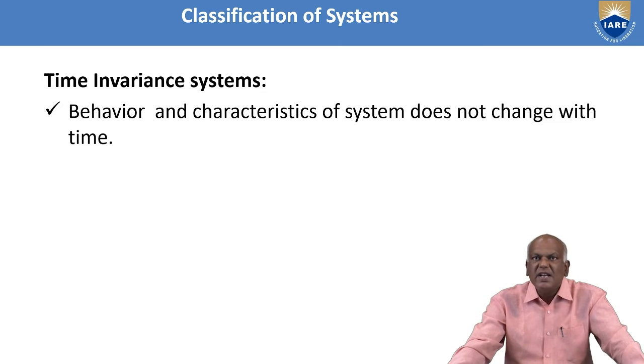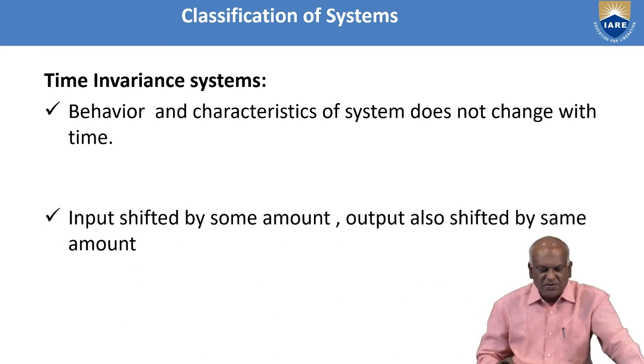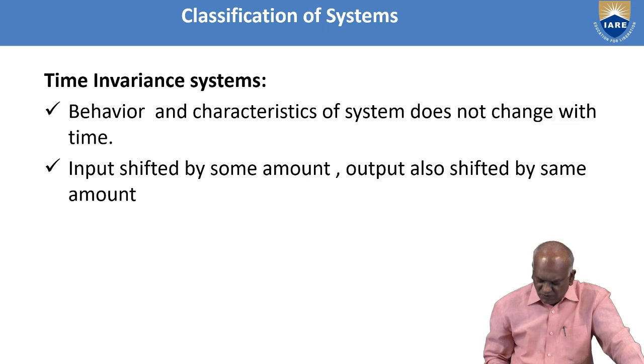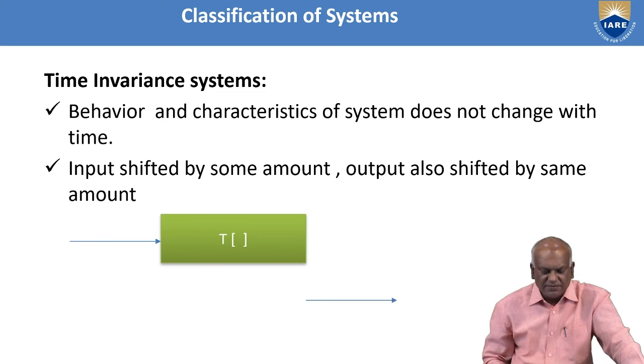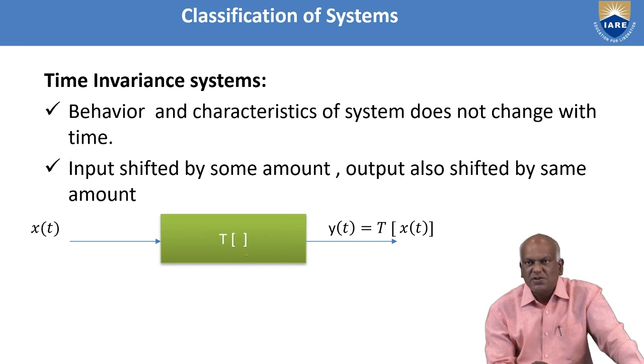What is a time invariant system? Time invariant systems: the behavior and characteristics of the system does not change with respect to time. And if the input is shifted by some amount, the output is shifted by the same amount. Let us see. You define some system like this, system with input x of t, response y of t. You know that is a transformation operator. Y of t equal to transformation of x of t.